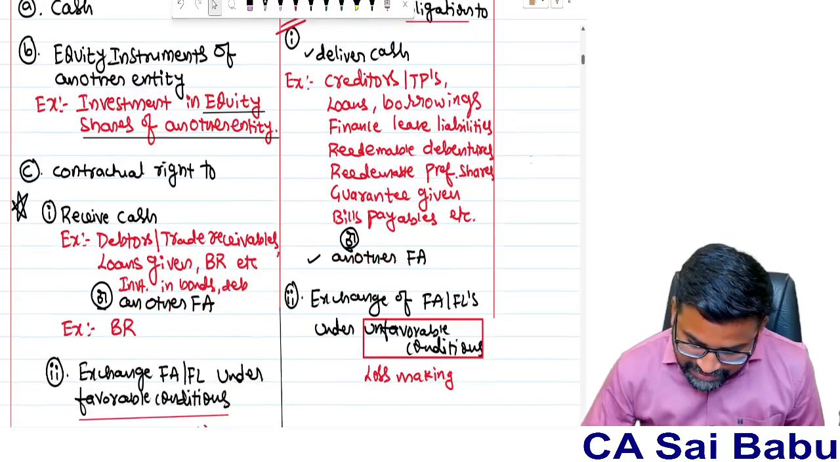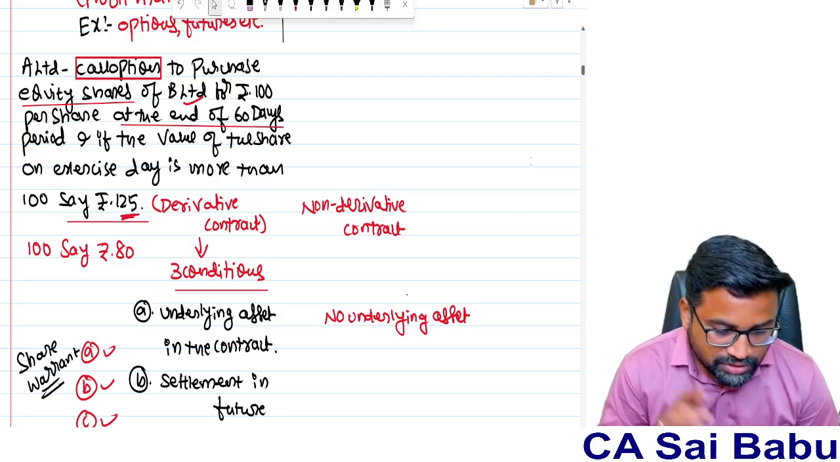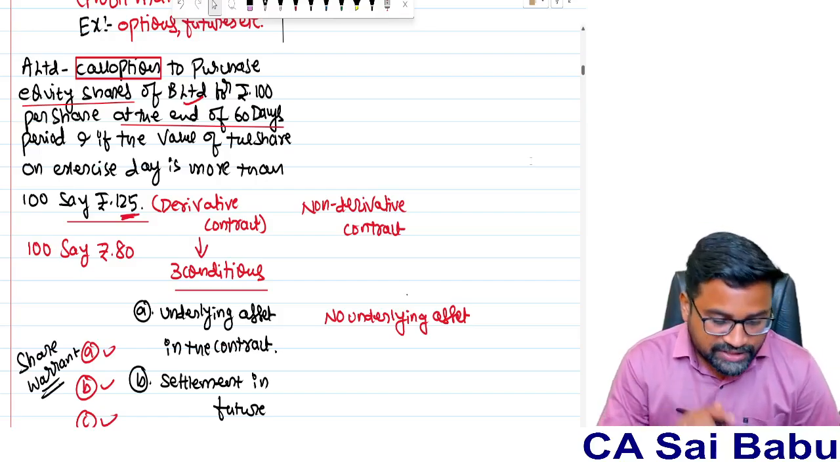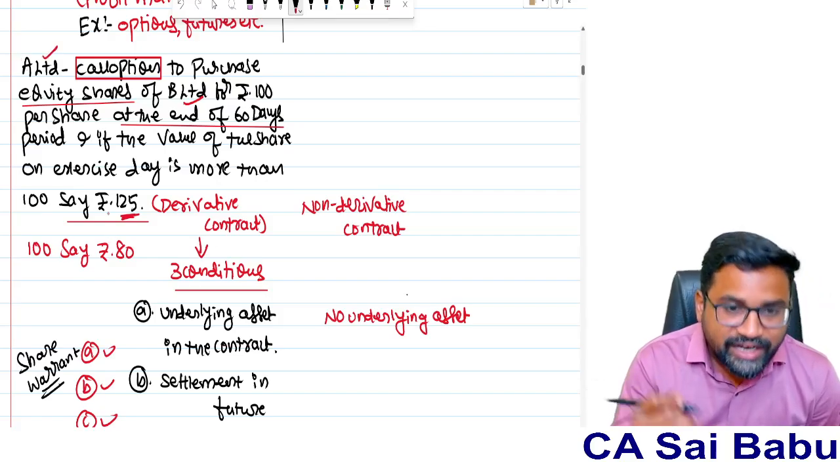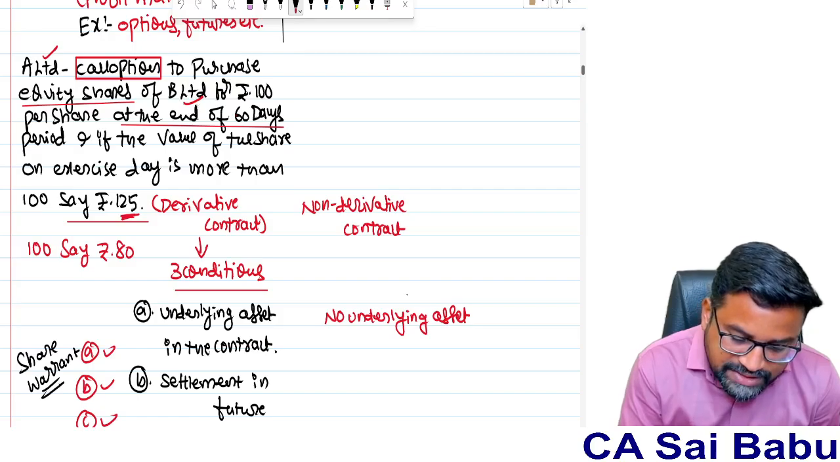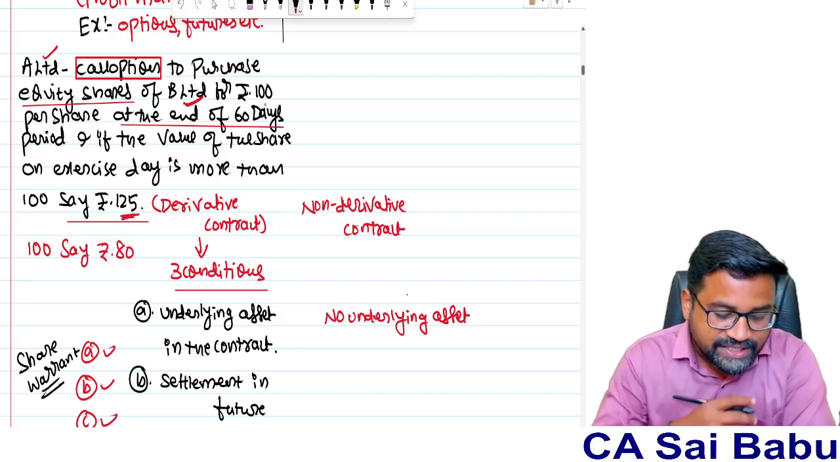Let me give you one example from my notes, which I have taught in the classroom. The best example for this is, suppose there is a company A Limited which has entered into a call option contract to purchase equity shares of B Limited for rupees 100 per share at the end of 60 days.